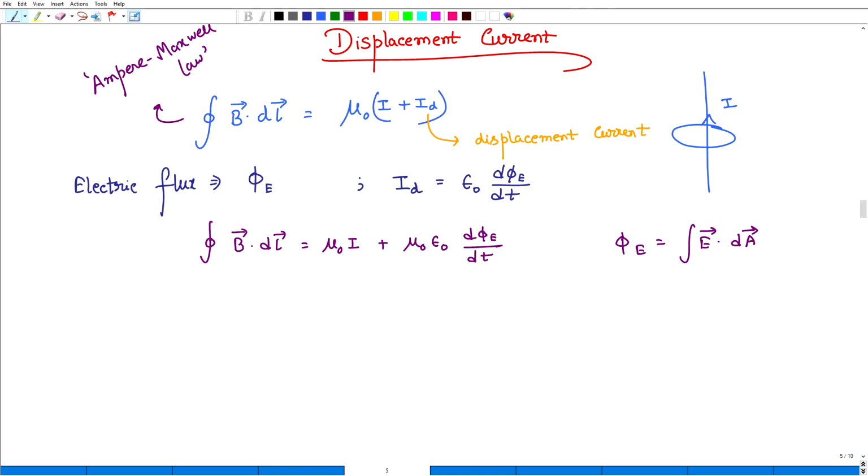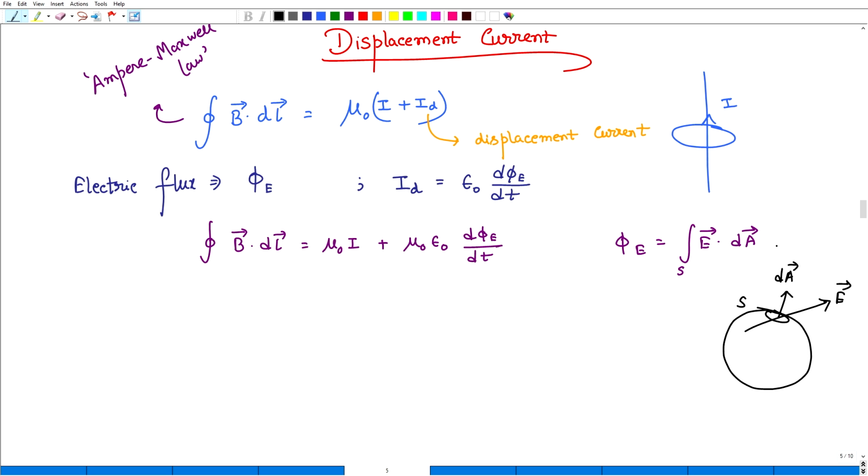What is that? This is the surface. Let us say there is a surface, let us say it is a sphere. So, in case of a sphere there is a surface, and that surface is S, and let us say any area element is dA. This dA is acting like this, and the electric field is present like this.